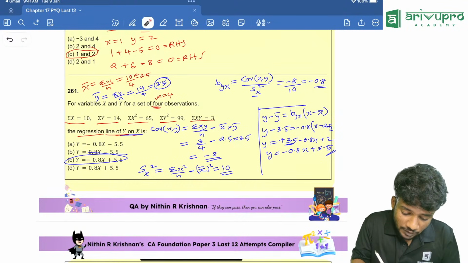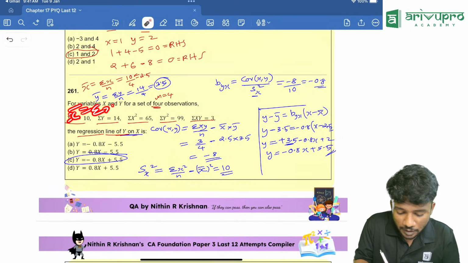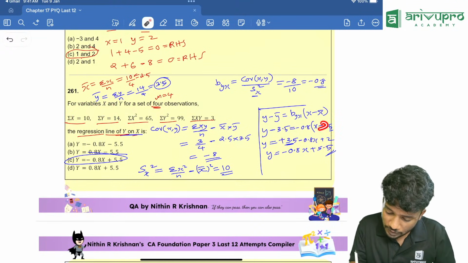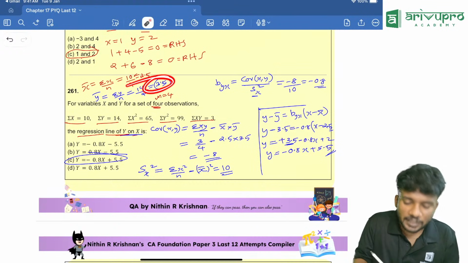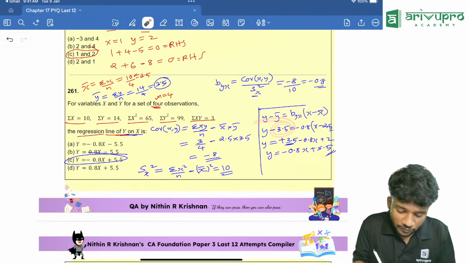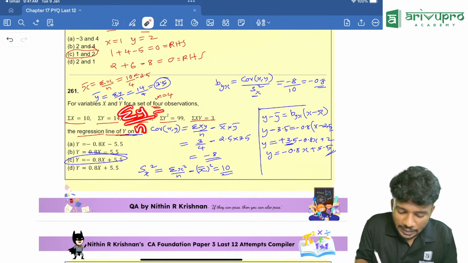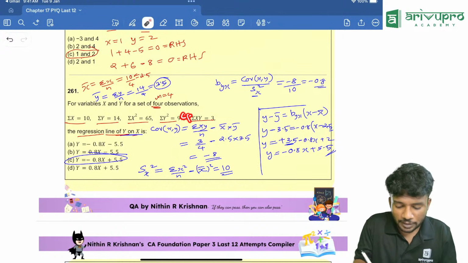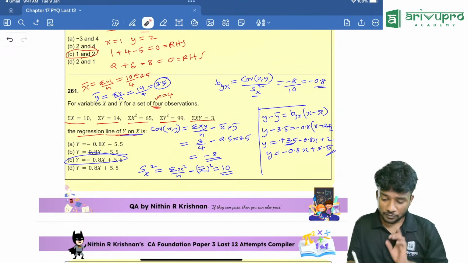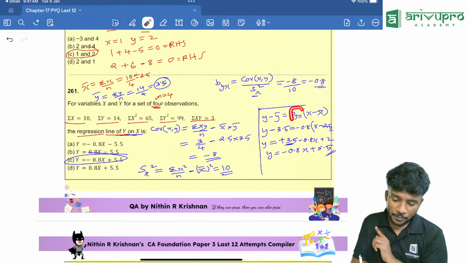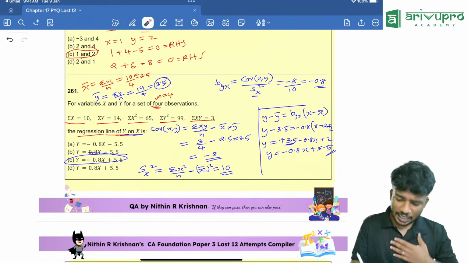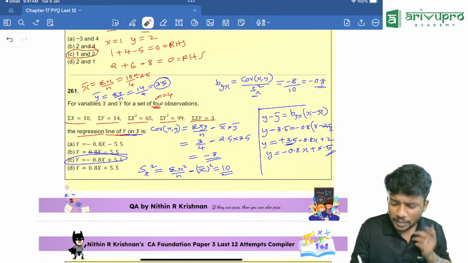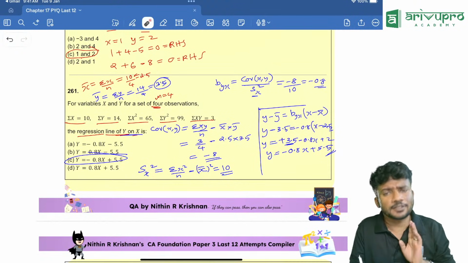x bar we can find using x bar is equal to sigma x divided by n, that is 2.5. Then similarly we will find y bar, that is sigma y divided by n, that is 14 divided by 4, since n is 4. From that you get 3.5. Now the only missing part is byx. We can find byx using the formula covariance of xy divided by the standard deviation of x square.